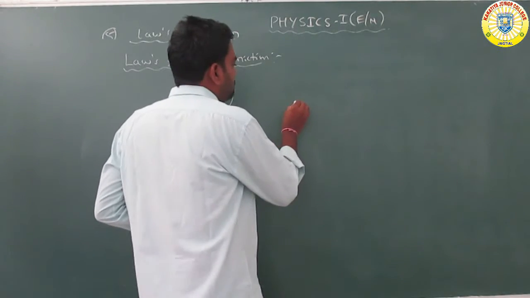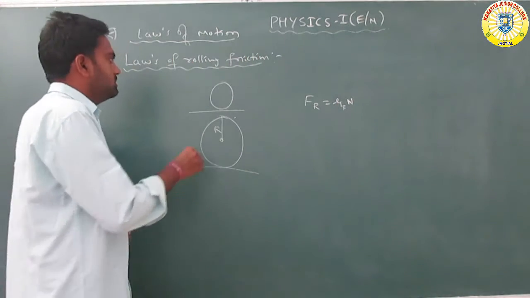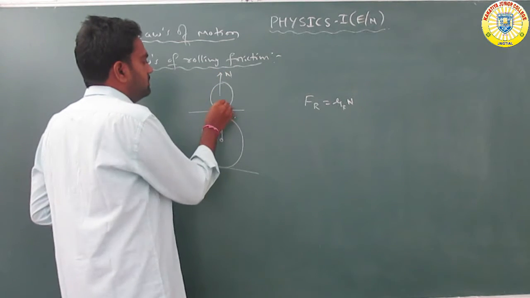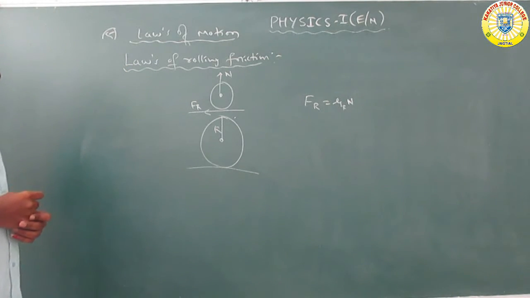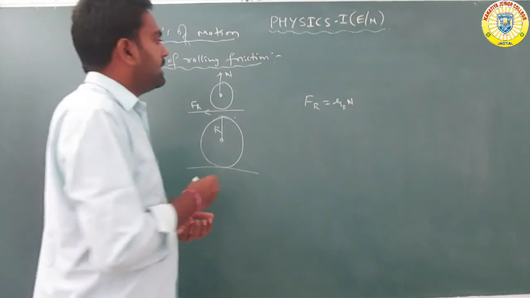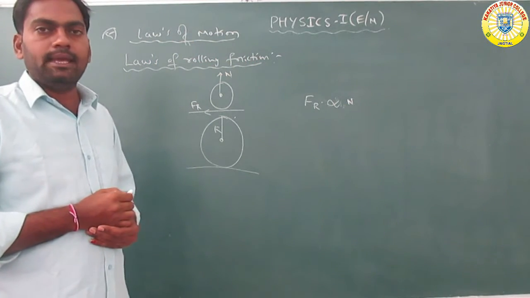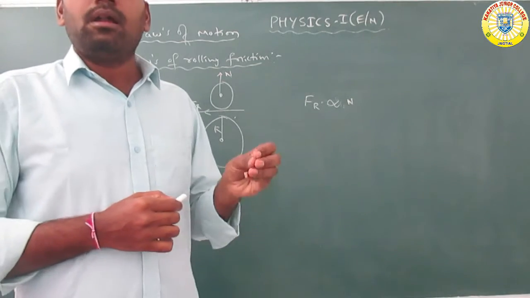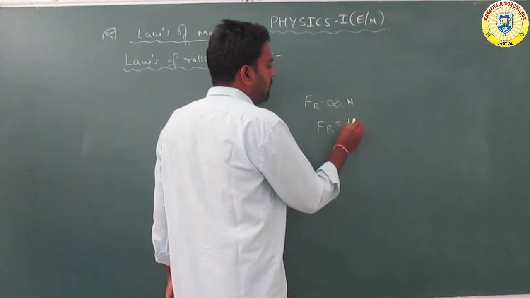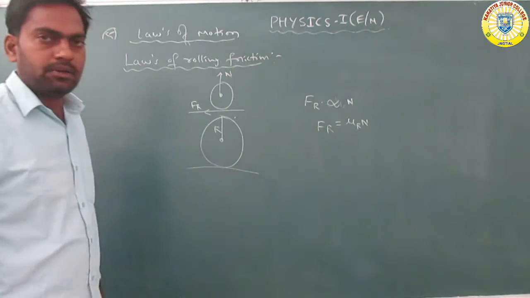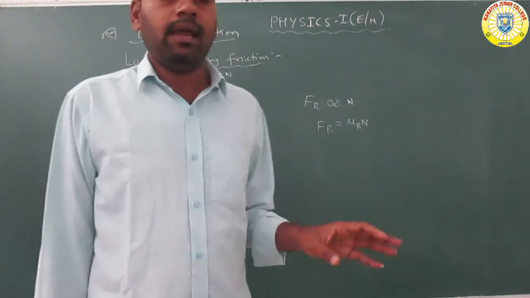Now another one: Fr is equal to mu r into N. Here Fr is the rolling friction and N is the normal reaction. Fr is directly proportional to N, that is, the rolling frictional force is directly proportional to the normal reaction. Removing the proportionality, we take a constant, so Fr is equal to mu r into N. This is called the law of rolling friction for rolling bodies.